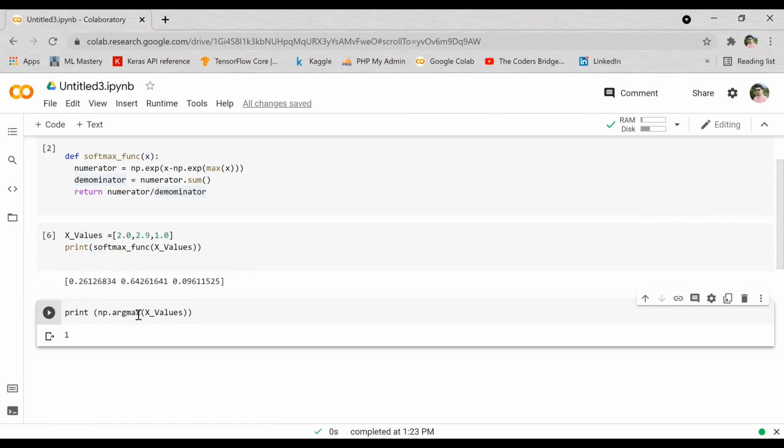So argmax will return the index of the highest value, whereas softmax will give you the probability of the input values. From that, it will automatically consider the highest value.